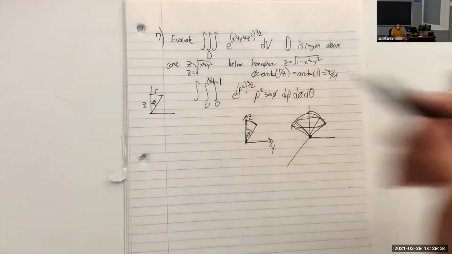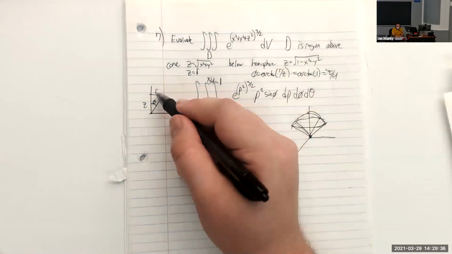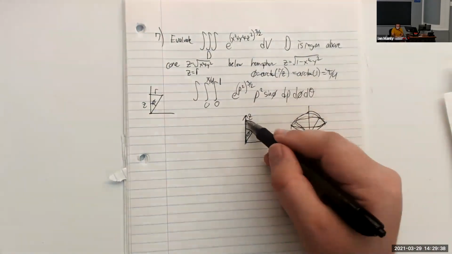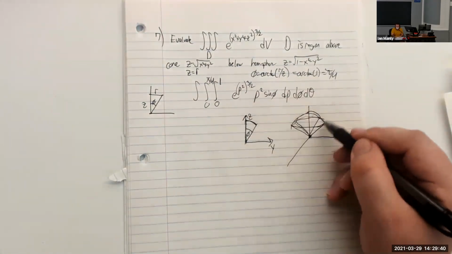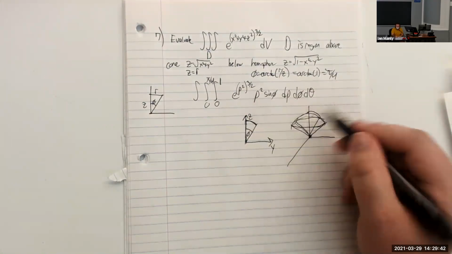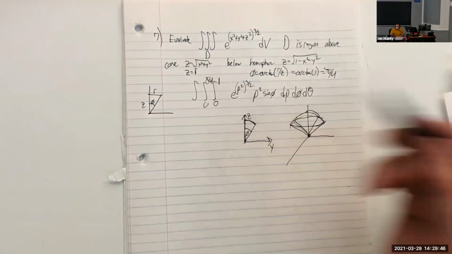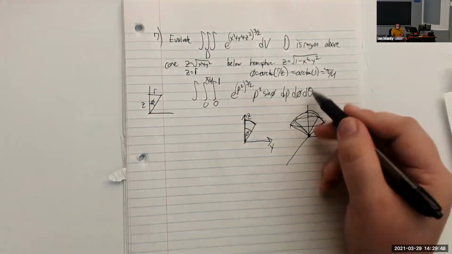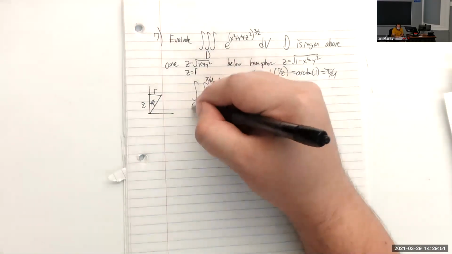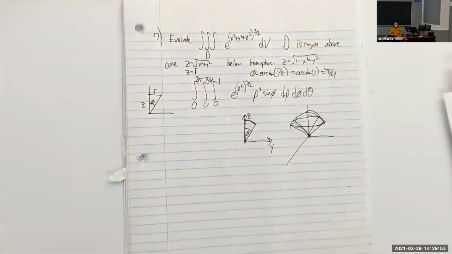Okay, so we have our phi bounds, and yes, courtesy of Michael here, this is actually a good way of visualizing this. If you have symmetry around the z-axis, you can kind of flatten it and view it like this if you'd like. All right, and then since we are going all the way around the z-axis, our theta will be from 0 to 2 pi right here.